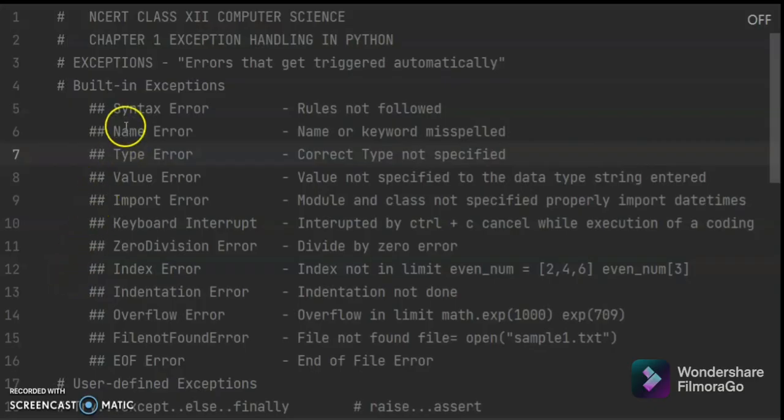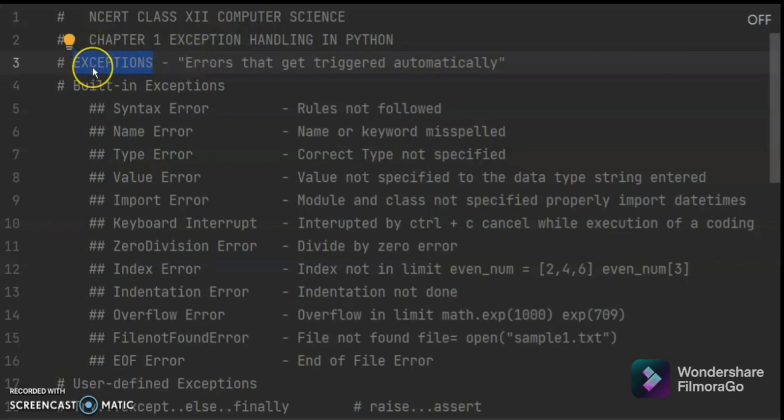So in today's class, we are going to cover NCERT class 12 computer science, the first chapter, exception handling in Python. Python is a language. So what is an exception? Exception is nothing but the error that we face while running the program. The error gets triggered automatically. If we want to know where the error is getting triggered, or handle those errors, we can handle those exceptions by using exception handling techniques.